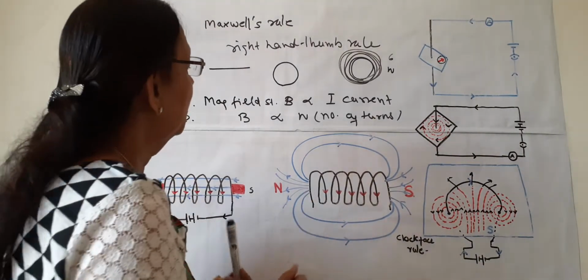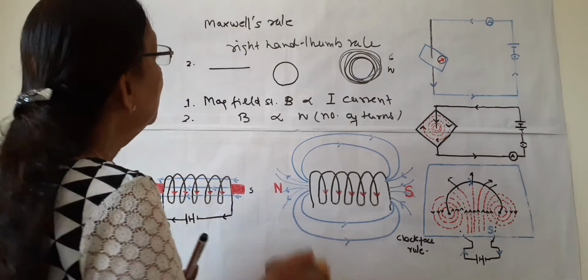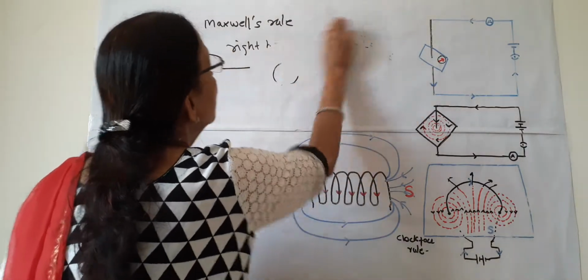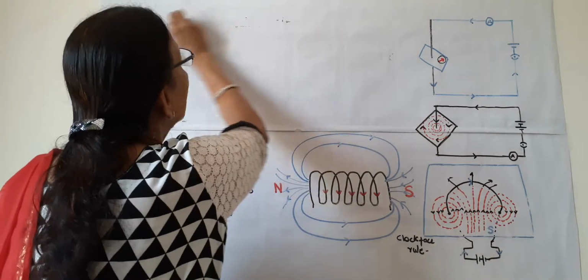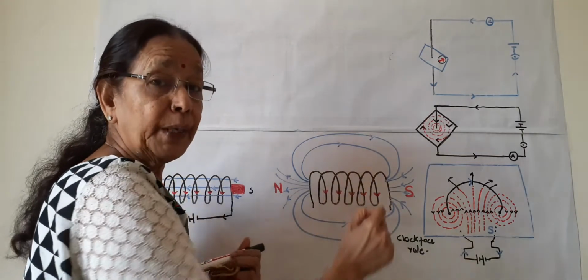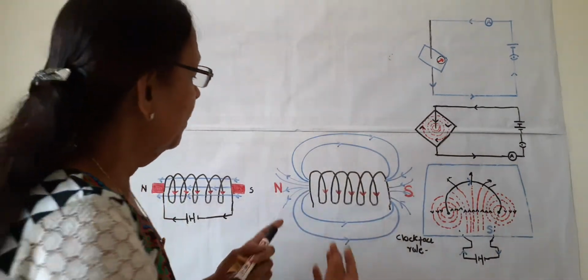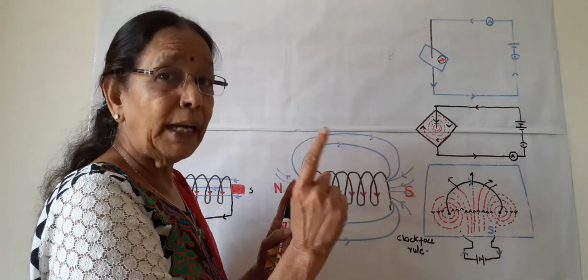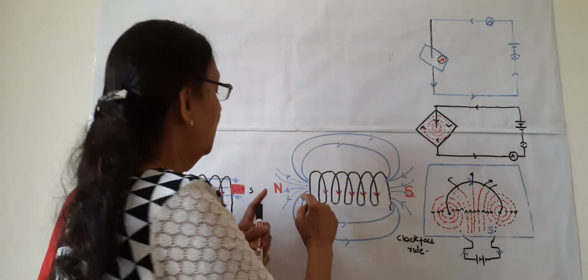Now coming to the third one. This is the diagram of a solenoid. What is a solenoid? Solenoid, as you are seeing here, looks like a spring. To define solenoid, it is a long insulated copper wire. Mind it, it should be insulated.